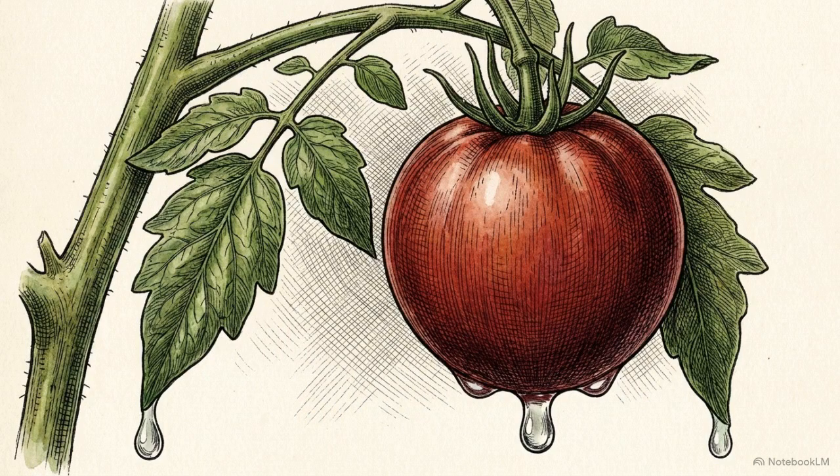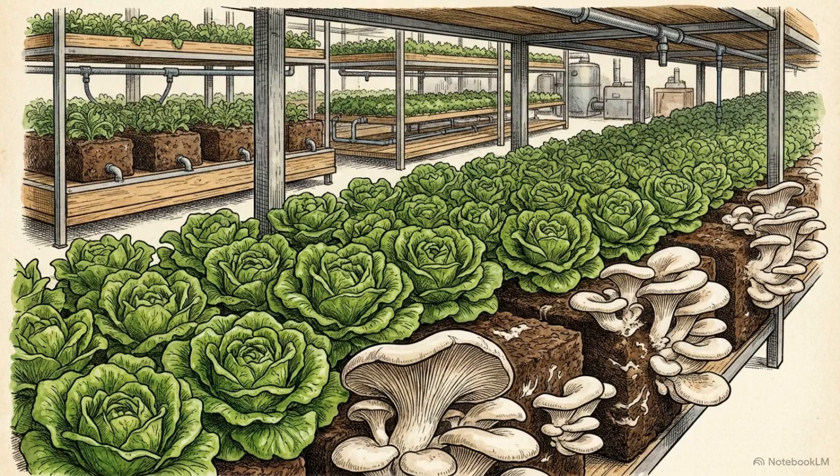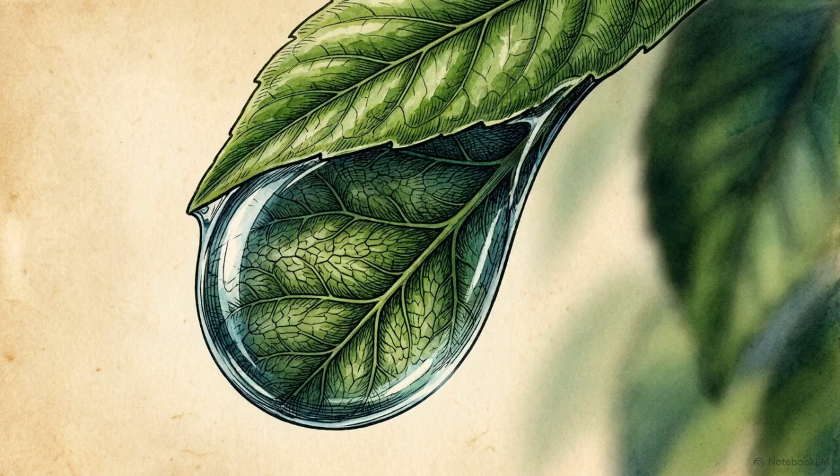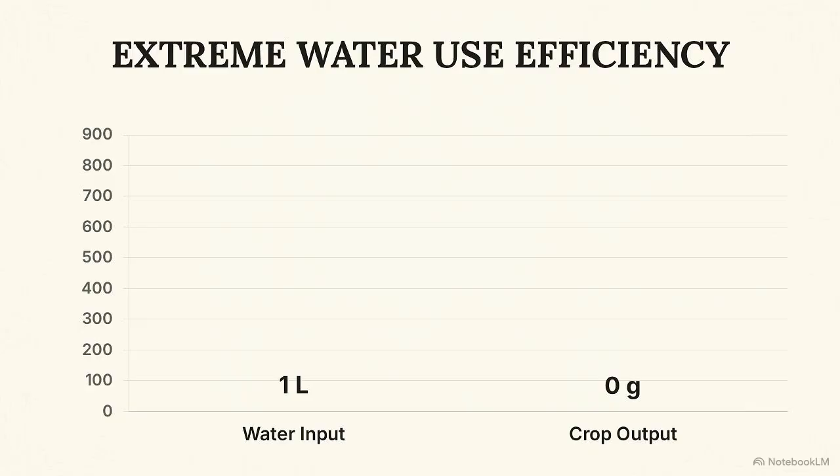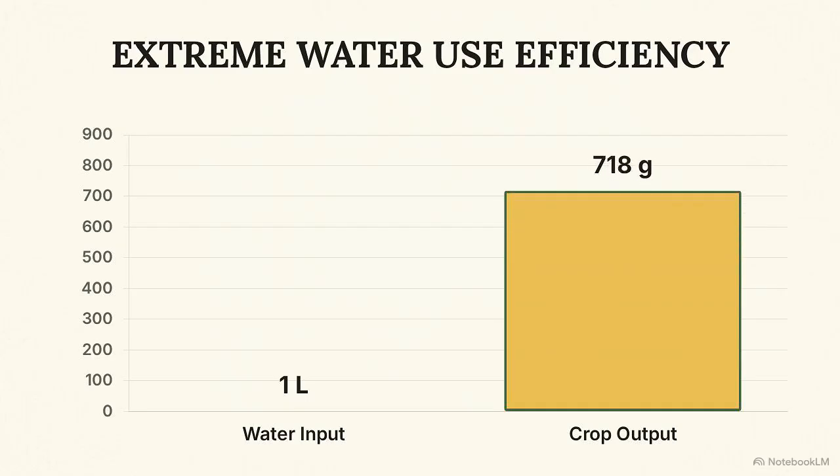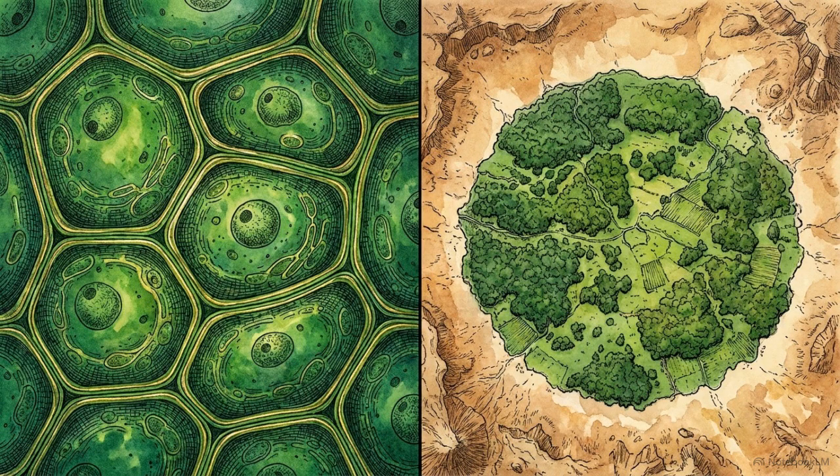In practice, this means the nutrient-rich runoff from the upper layers of engineered heme tomatoes perfectly calibrates the irrigation needed for receiving crops like leafy greens and mycelium below. This closed loop pushes the system to its theoretical limit, achieving a water use efficiency of 730 grams of fresh crop weight per liter of water. By optimizing nutrient metabolism at the microscale, the system enforces extreme ecological conservation at the macro scale.